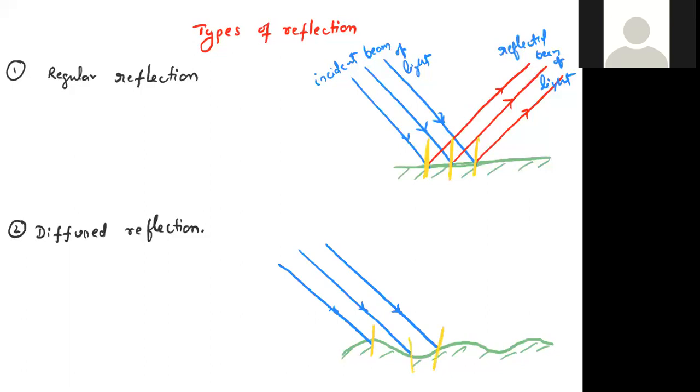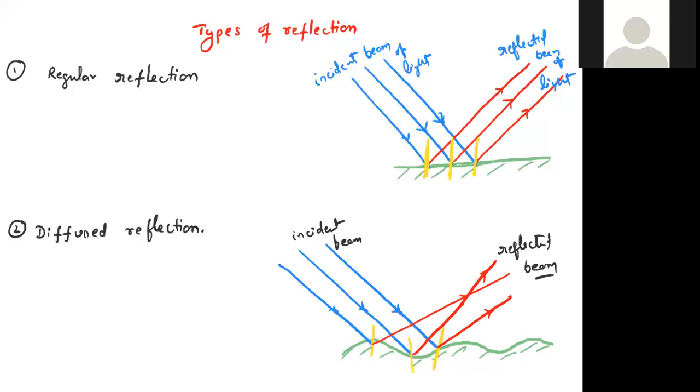As the normals are not the same, and angle of incidence equals angle of reflection, the reflected rays are not the same. This is the incident beam, and this is the reflected beam. Here, the incident beam is parallel, but the reflected beam is not parallel.